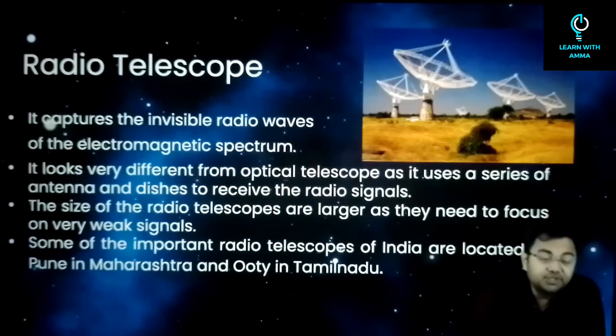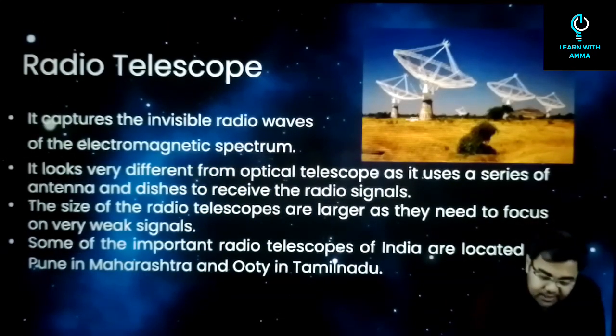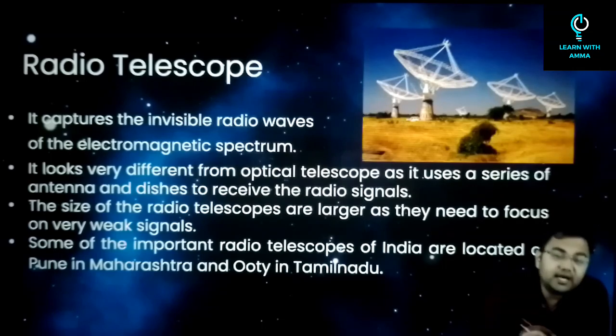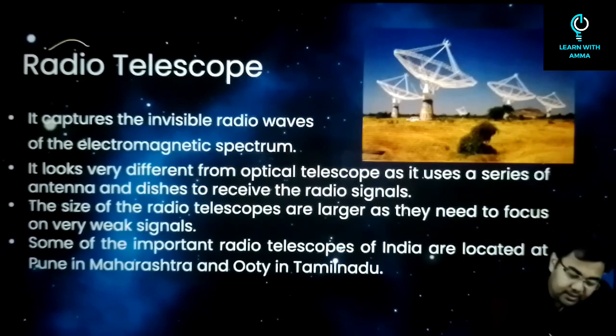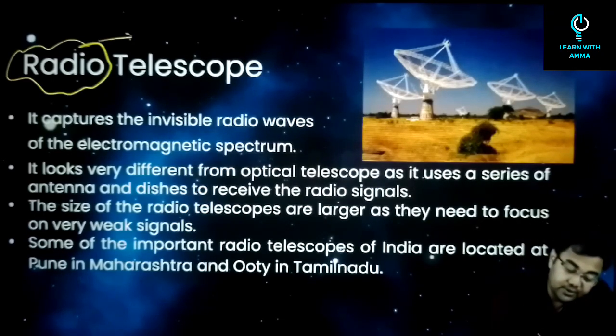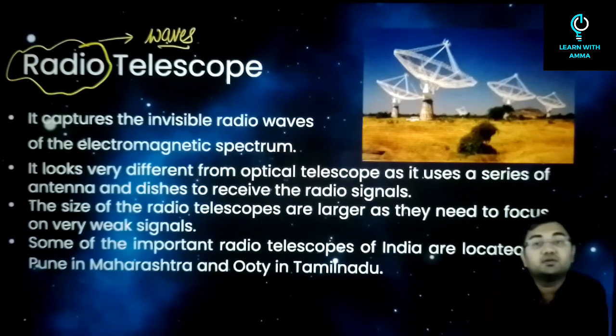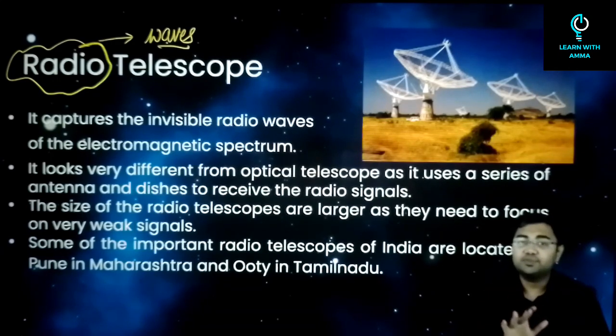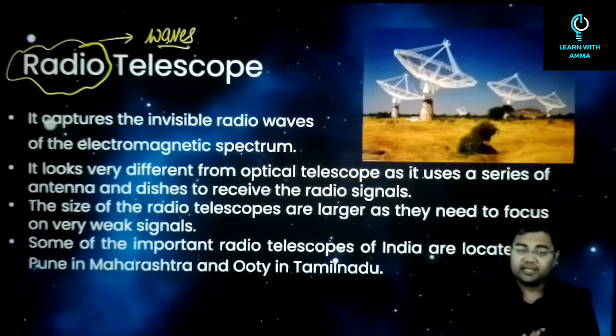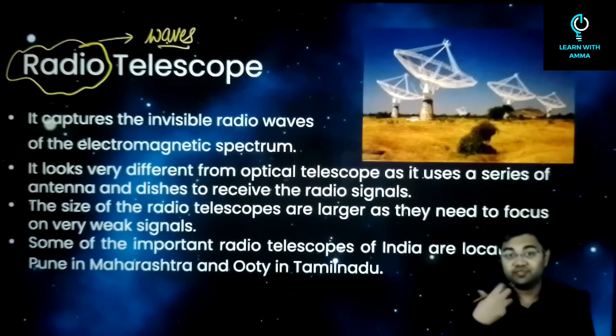After this you have radio telescopes. These are a little different because they use radio waves. Because they use radio waves, they are called radio telescopes. They are not using visible rays, rays which would be visible to us.